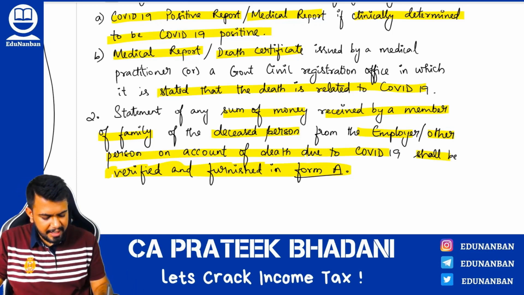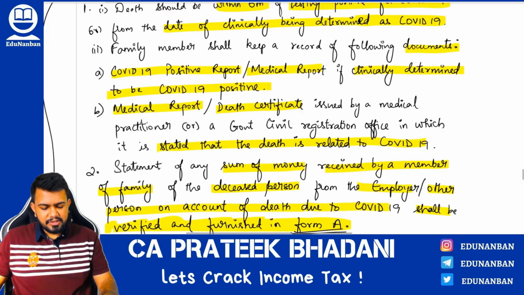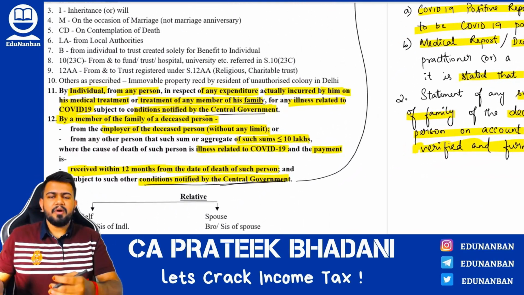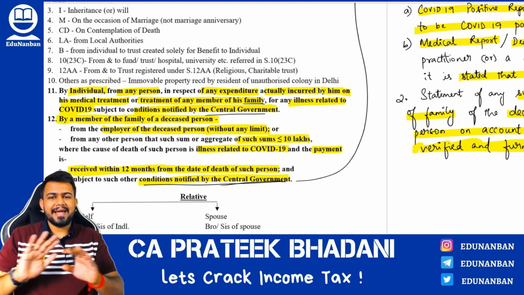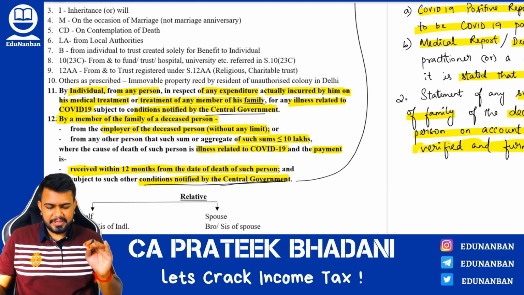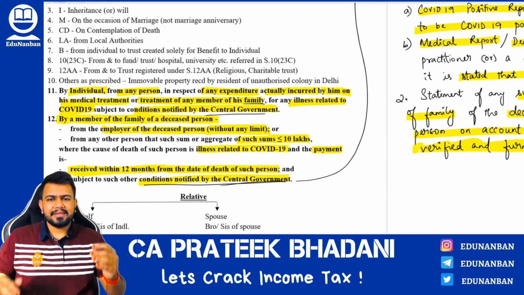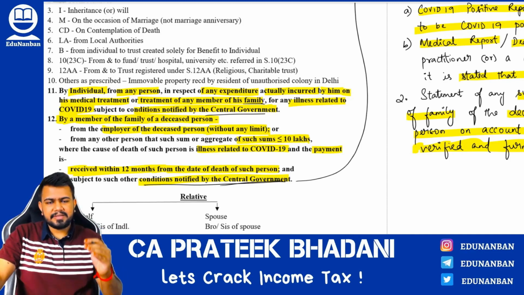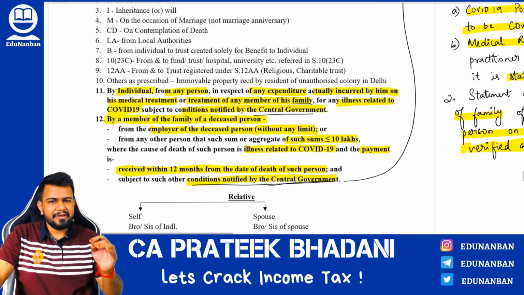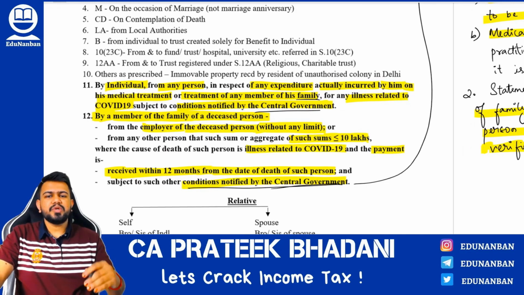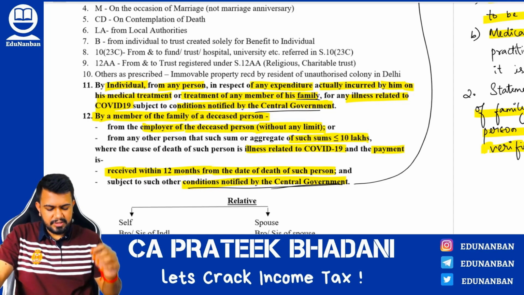Okay. So if these conditions are satisfied, then what will happen? The amount that is received from employer, entire amount will not be taxable under 56(2)(10), and if the amount is received from other than employer, then up to 10 lakhs will not be taxable. Only the amount more than 10 lakhs will be taxable in the hands of family member. Okay, you get my point. So these two are the new exceptions added to 56(2)(10).